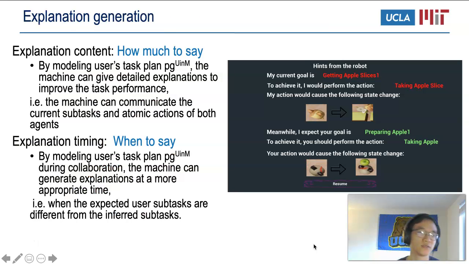For explanation generation, we're essentially answering the what to say and when to say problem. For explanation content, we're communicating the expected subtask and atomic actions of both agents. We also show the possible state change caused by a certain atomic action. For explanation timing, we allow the robot to communicate this explanation when the expected user subtask is different from the inferred subtask.